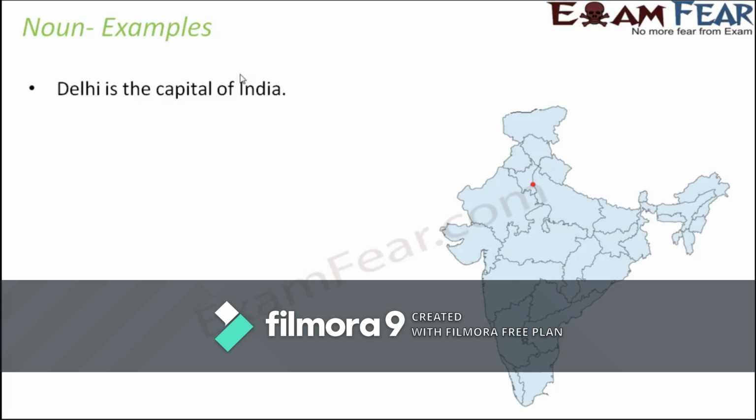Delhi is the capital of India. So here Delhi, what is Delhi? It is the name of a place. So obviously this is a noun. What about India? India again is the name of a country. So here Delhi and India represent names of places. Therefore they are examples of nouns.